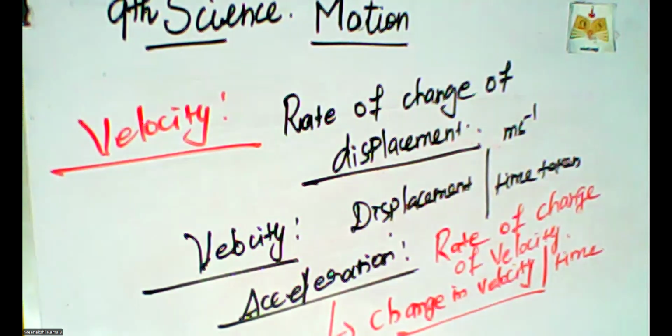These are all just the basic concepts I explained in this session. In the next session, in detailed manner, I will explain how the graphical structure of uniform motion as well as non-uniform motion looks. So study the basic concepts today itself.